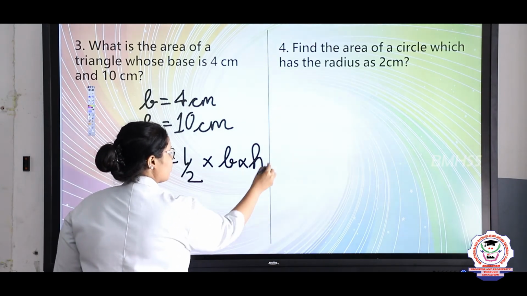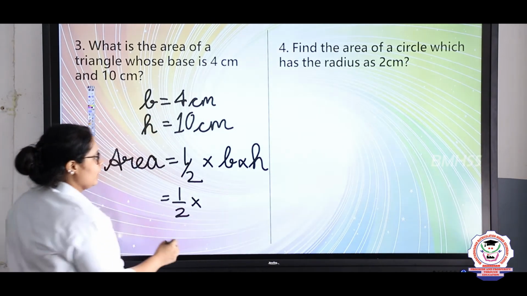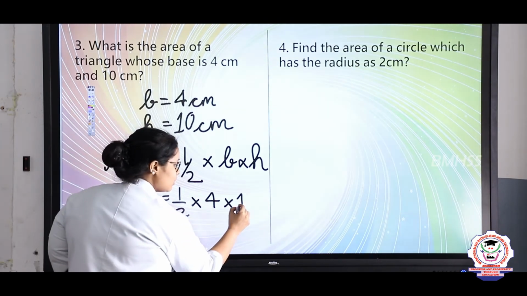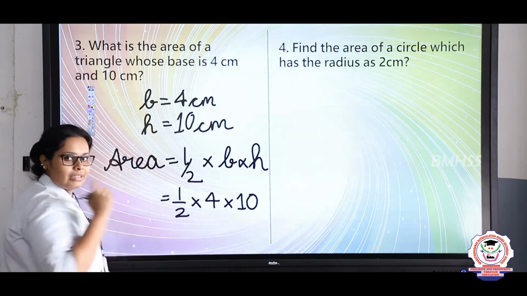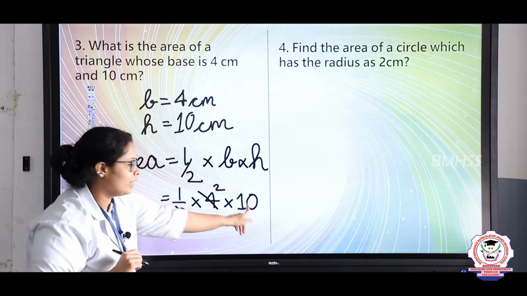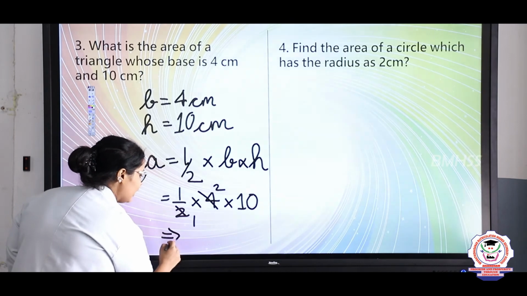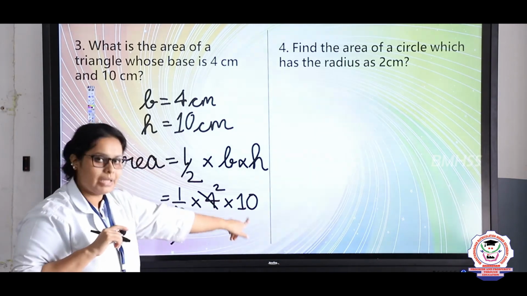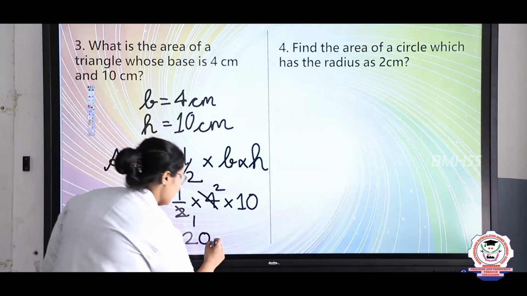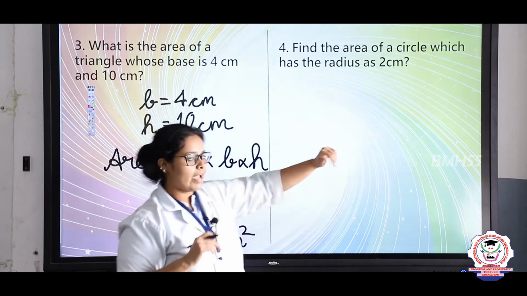into H. So here when you are writing half multiply, what is the B? B is 4 multiplied by 10, that is the height. Now you can cut here using the two table. 2 ones are 2, 2 twos are 4. So 2 fives are how much, children? Yes, very good. It is 10. So the final area will be 2 multiplied by 10, which is 20 centimeter square. Right? Now let's come to the final problem in this.